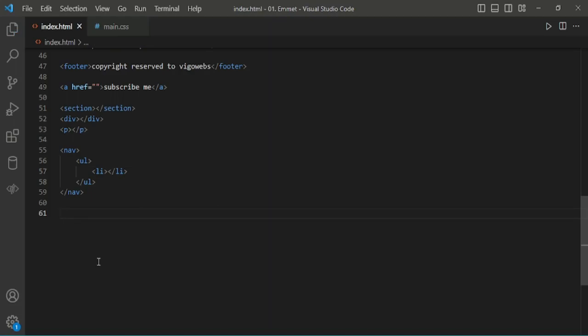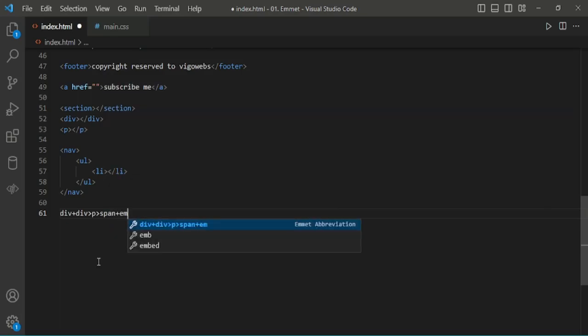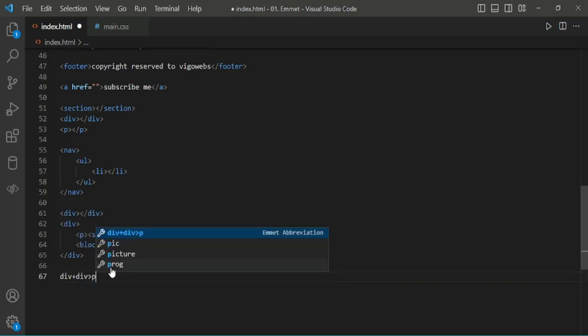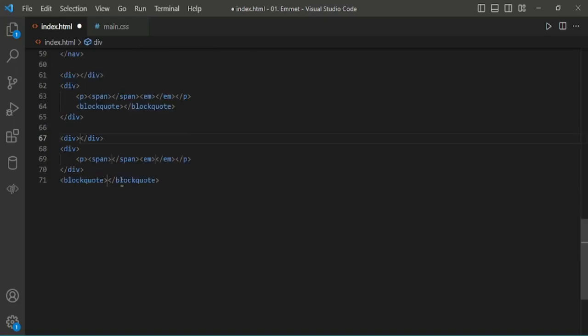To climb up the element, we can use the caret symbol. Here, div greater than p greater than span plus em. Here I am using the caret symbol, then BQ. By using this caret, from here it came up to here. In the other way, we can use div plus div greater than p greater than span plus em. Here we can use the caret symbol 2 times, then BQ. By using this caret, it climbed up 2 levels.